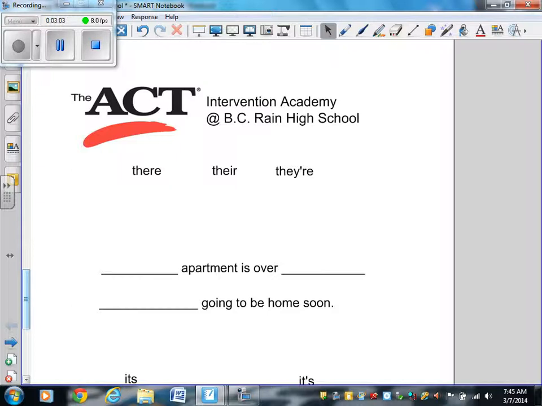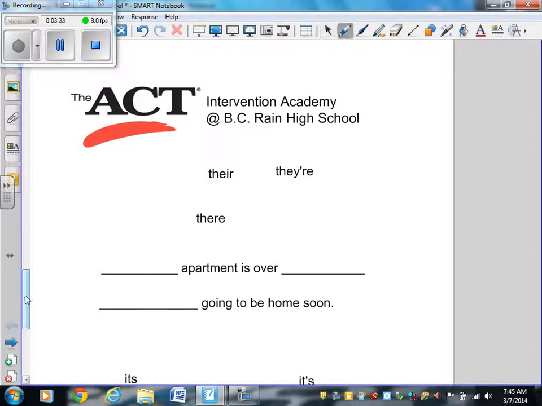Which one of these three words is a possessive pronoun? This one, their. Their house is on fire. It belongs to them. It is their house. Okay. Which one of these three words indicates a position or a direction? There, T-H-E-R-E.